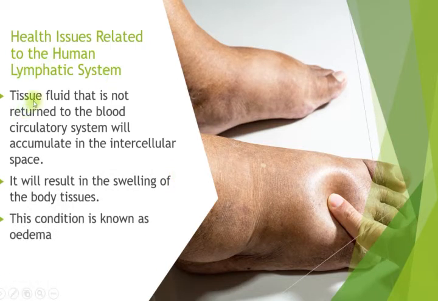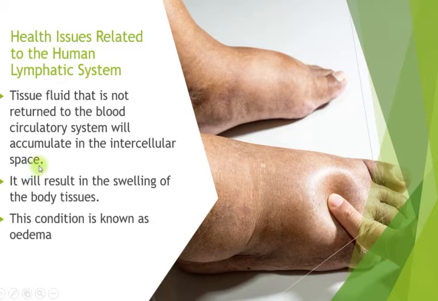The tissue fluid. We already learned how the tissue fluid is formed, and we already discussed its formation, so make sure you still remember it. The tissue fluid that is not returned to the blood circulatory system will accumulate in the intercellular space.